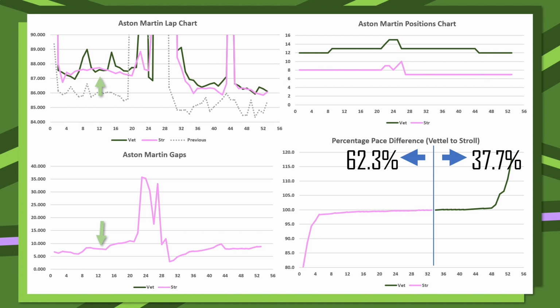But we can see that Sebastian Vettel was extremely inconsistent in his lap times. Yes, this was the point where he was battling with Esteban Ocon and a couple of other drivers, so it could be that. However, it's just a little bit interesting to compare the consistencies of the two drivers. Then of course we can see the confusion with the pit stops, which spikes the gap in Stroll's favour to